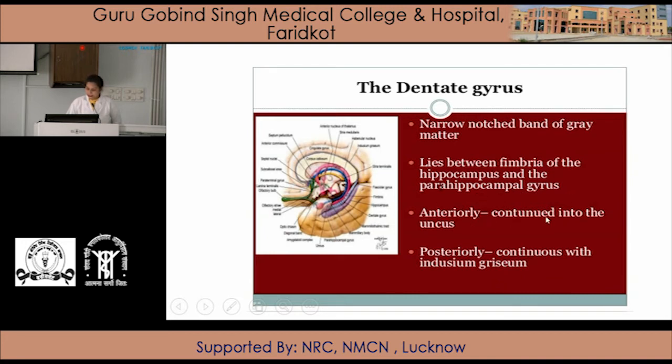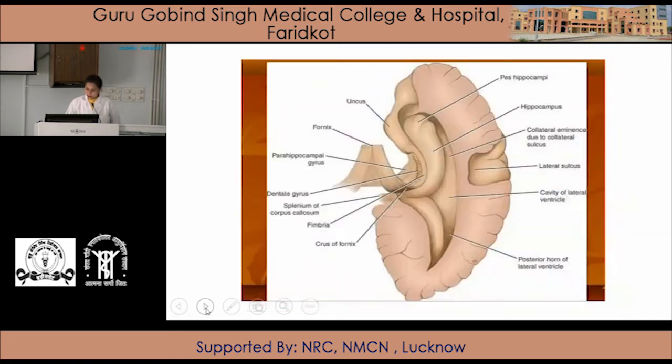Anteriorly it continues into the uncus and posteriorly it continues with the indusium griseum. So here is the dentate gyrus, which anteriorly continues into the uncus and posteriorly with the indusium griseum. It is a narrow notched band of grey matter. Because of the notched appearance, it is known as the dentate gyrus. So here is the dentate gyrus.